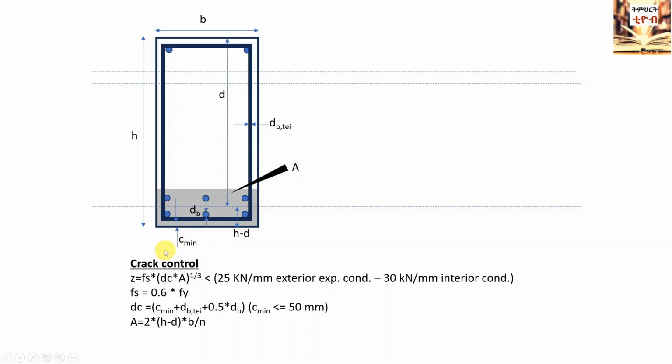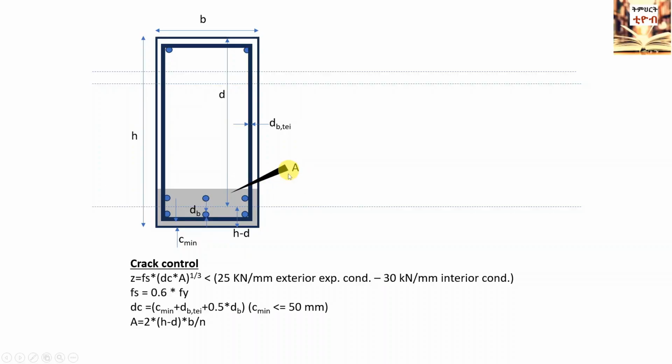According to Canadian Standard, this can be done by calculating Z, which is a product of Fs and cube root of dc times A. In this formula, Fs is the service stress level, which can be taken as 0.6 times the yield stress Fy. dc is the distance of the lower reinforcement bar to the bottom edge of the beam, which is concrete cover C min plus diameter of tie bar dbt and half of diameter of lower bar db. A is the area of concrete in tension zone enclosing the tension reinforcement.